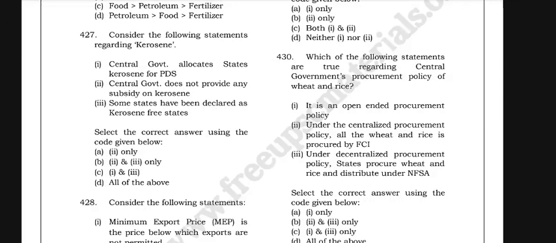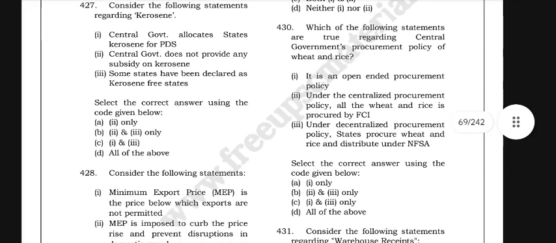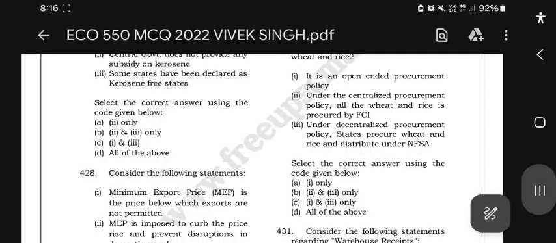Which of the following statements are true regarding the central government's procurement policy of wheat and rice?